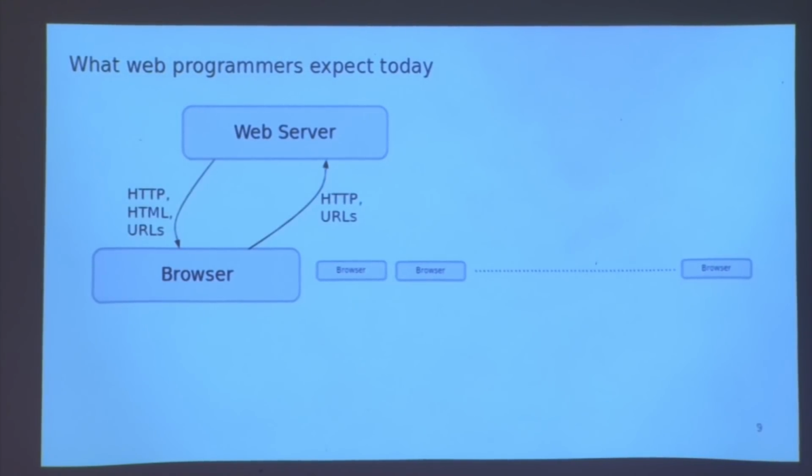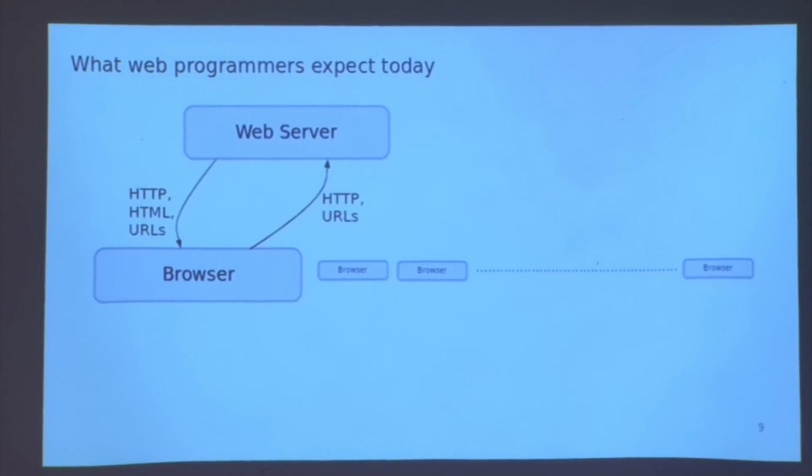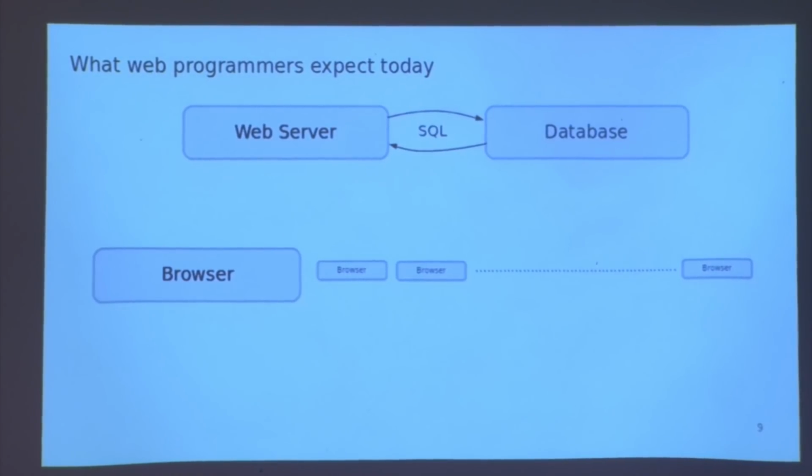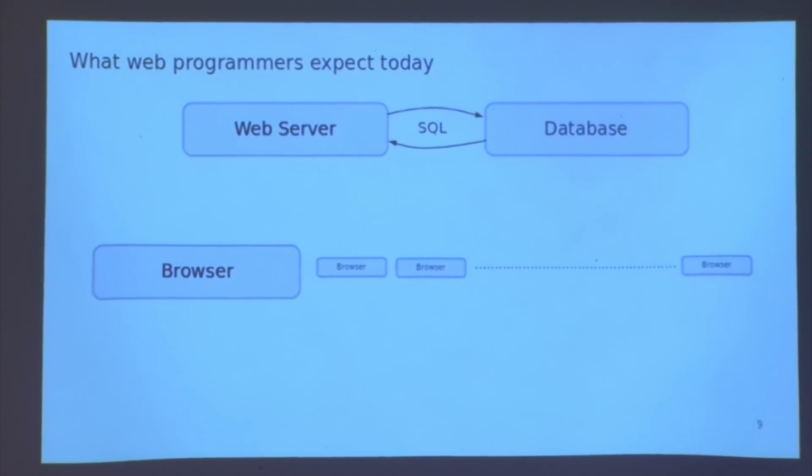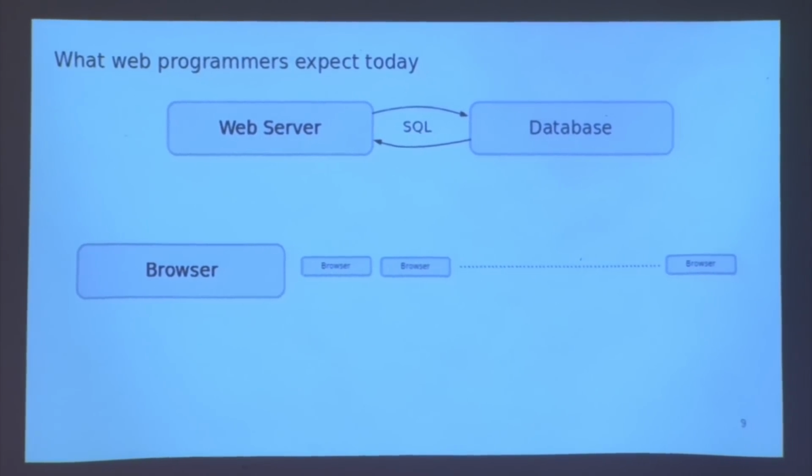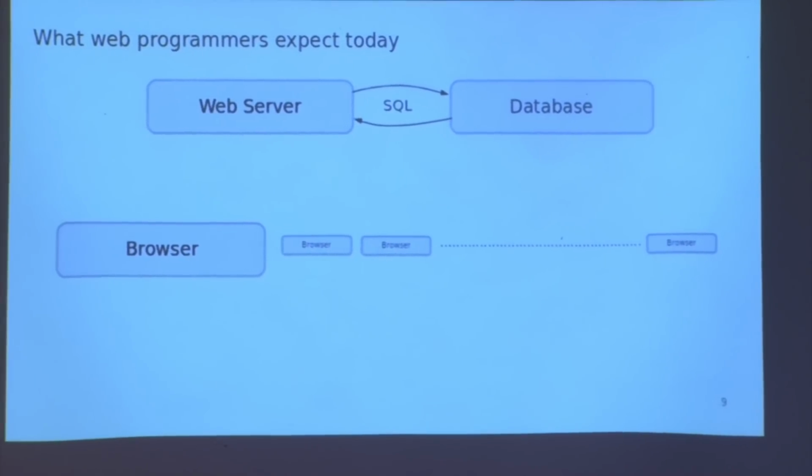So the usual picture is that the browser starts interacting with the web server by sending it an HTTP request that includes some URLs embedded in it. And then the web server throws back, again via HTTP, an HTML page, and there are some URLs embedded in that, which can be used to decide which requests to make to the web server in the future. This web server might also be talking to a database that provides a persistent store that is shared across all the users of the application. One popular protocol to speak between the web server and the database is SQL. That's what I'll be focusing on, talking about Ur-Web.